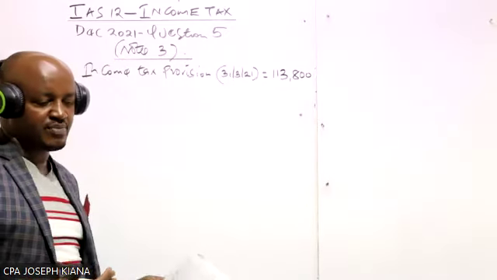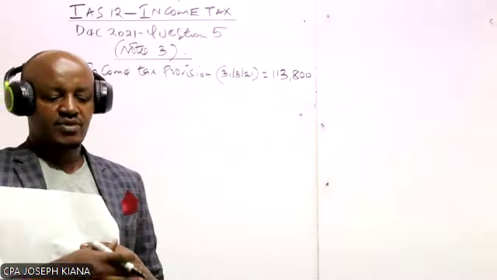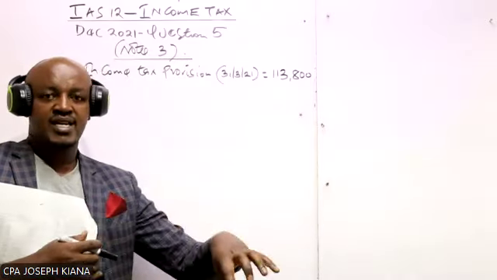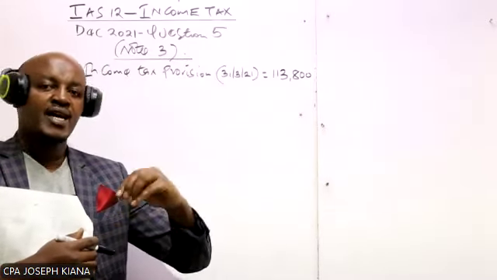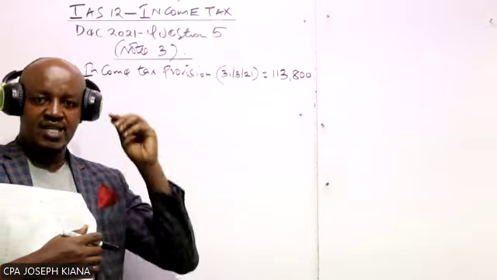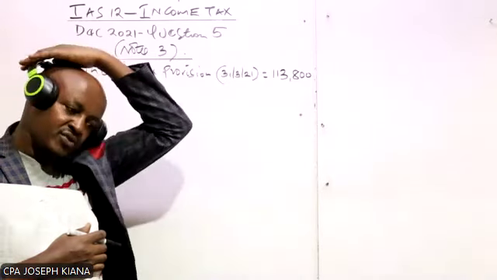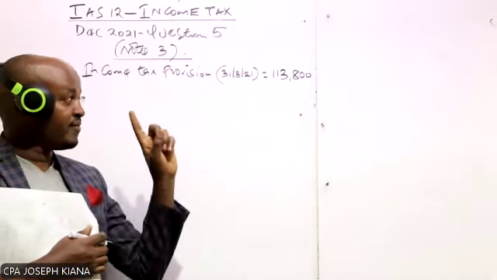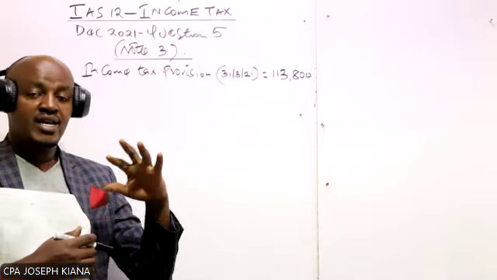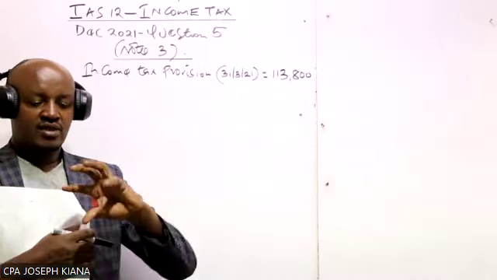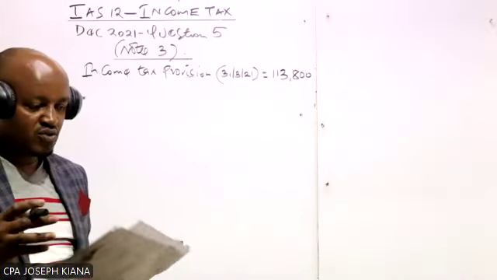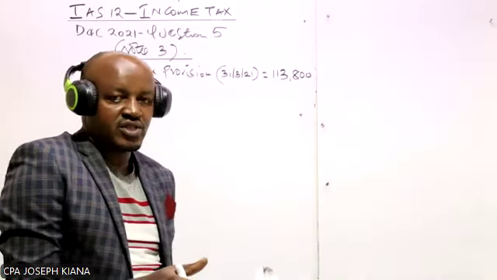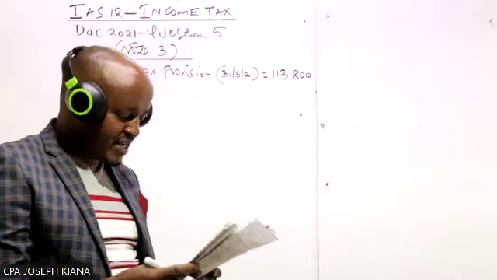What is an income tax provision of a year? An income tax provision is basically an amount set aside by the company to pay the actual tax once it has been determined. So basically it means that during this particular financial year, the company estimated it was supposed to pay a tax of 113,800, and therefore this is the provision which the company will make: the amount it will set aside from its profit to pay the actual tax.